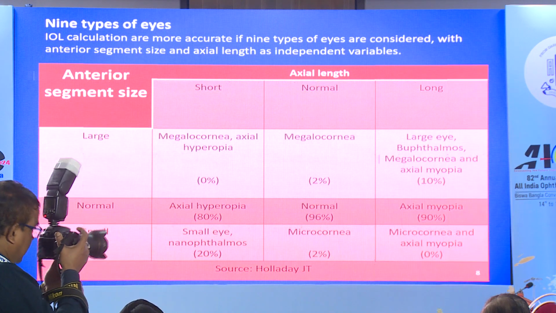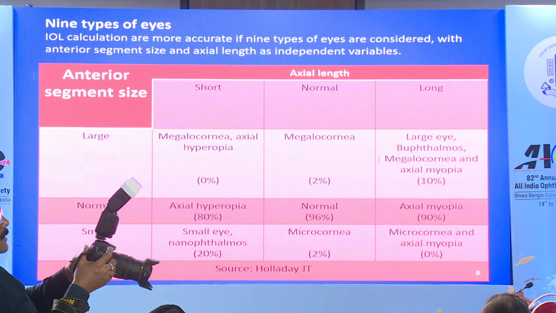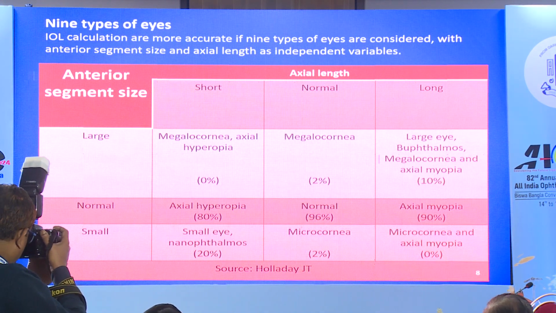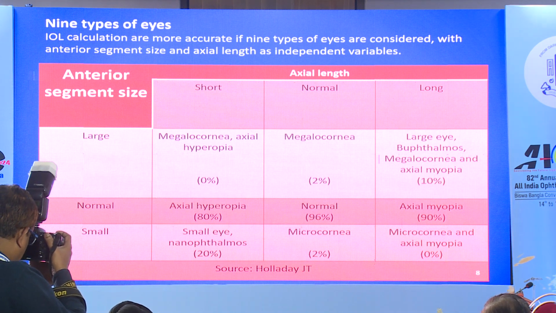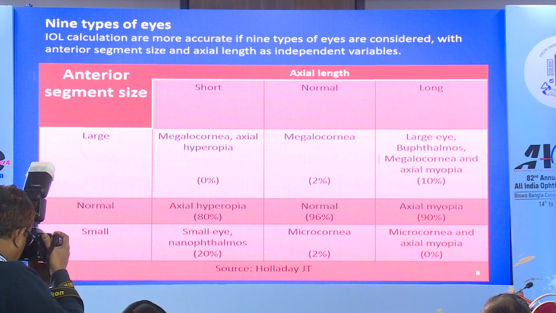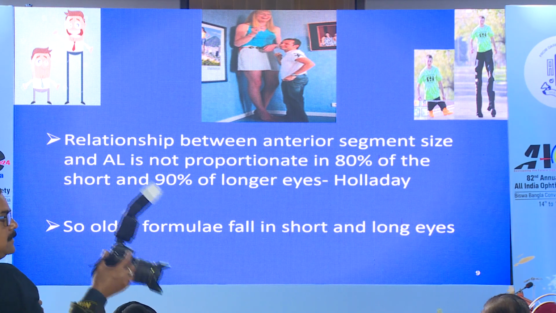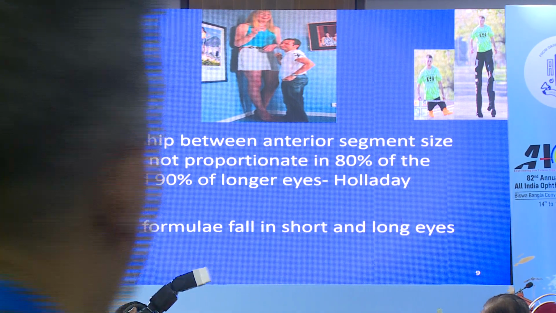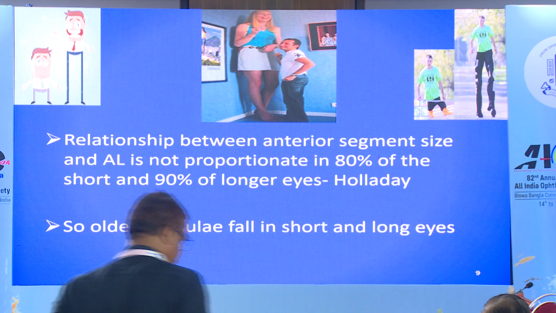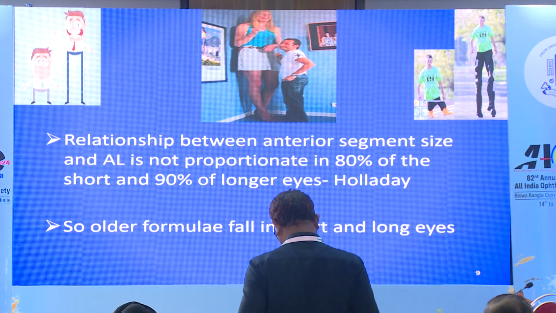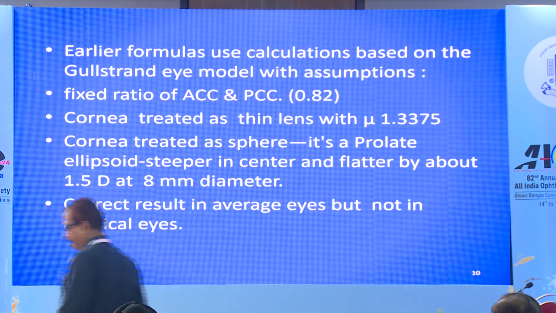But Holladay taught us that there are 9 types of eyes. Among eyes with a normal anterior segment, 80% have short axial length and 90% have long axial length. And among eyes with normal axial length, 2% may have a short anterior chamber depth and 2% may have a longer anterior chamber depth. So the relationship between the anterior segment size and axial length is not proportionate in 80% of the short and 90% of the longer eyes. So older formulae are bound to fail in short and long eyes.